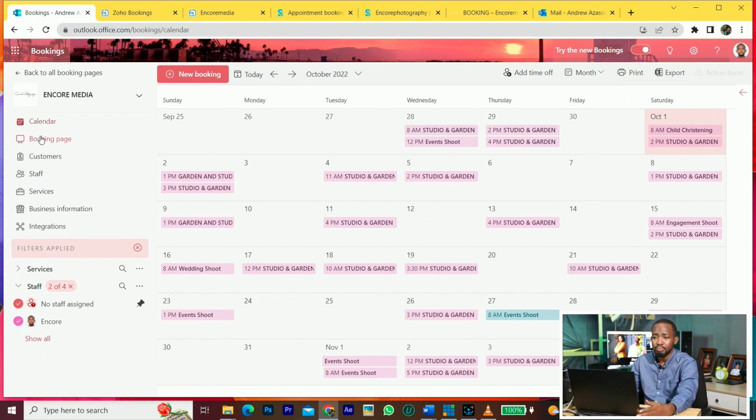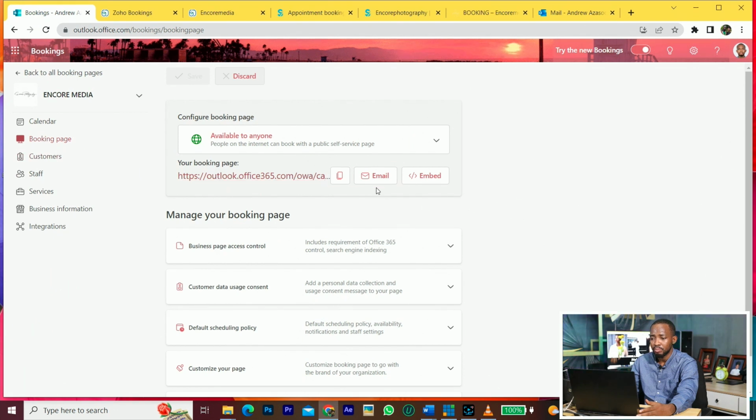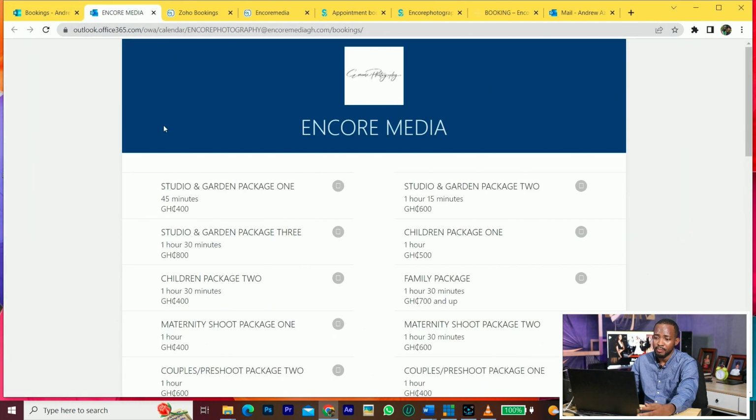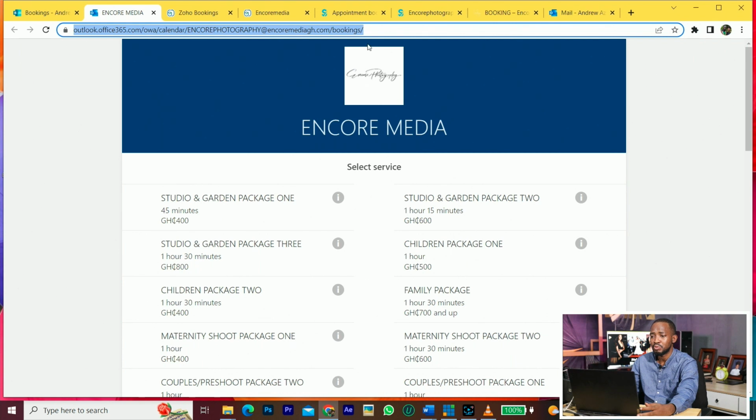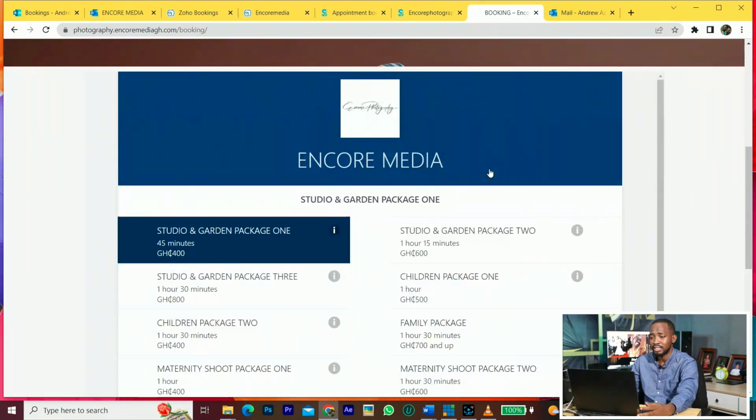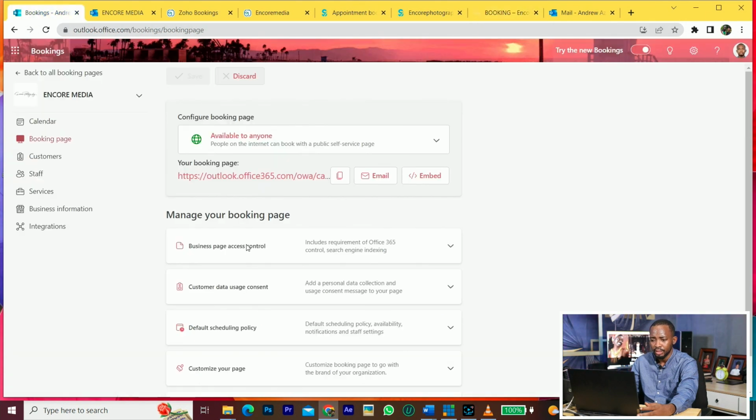Okay, the booking page. If you want to see the booking page, or if you want to send it to people, you can email, you can copy this. This is the embed code that you can put on your website, and then you can also click on this page and it will open the page for you directly. So you can also send this link to your customers to go and book, or you can just put it on your website like how I have done it here. So that's the booking page.